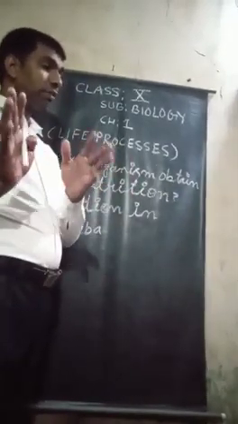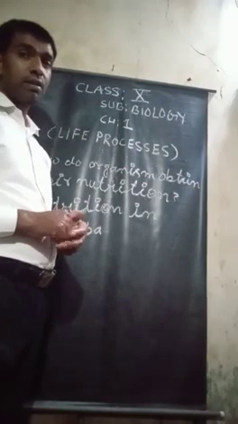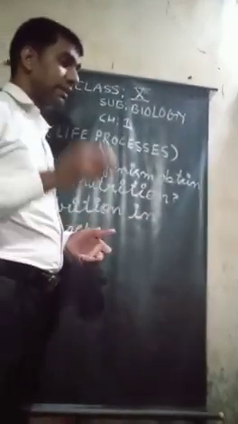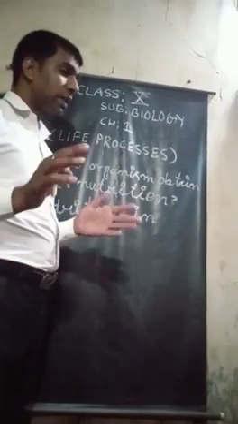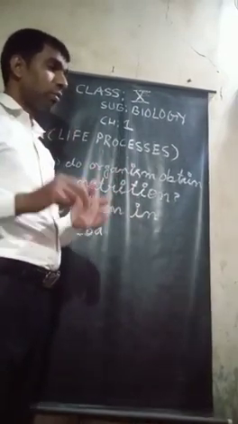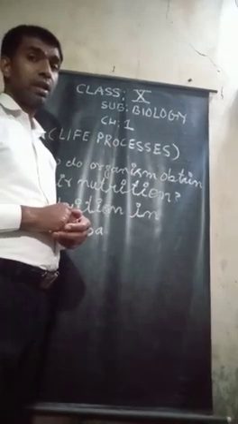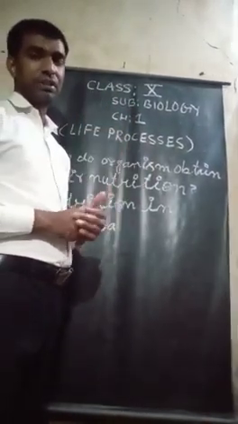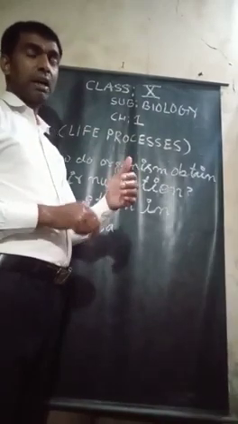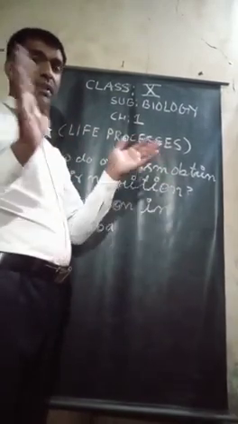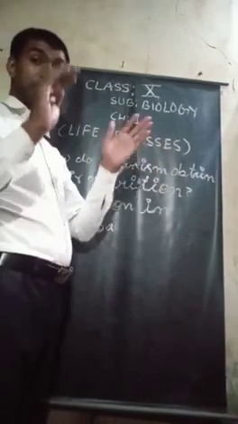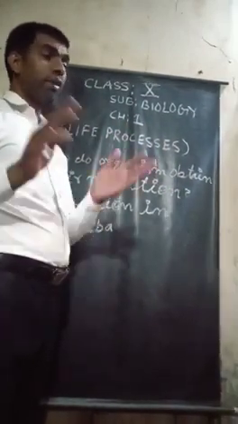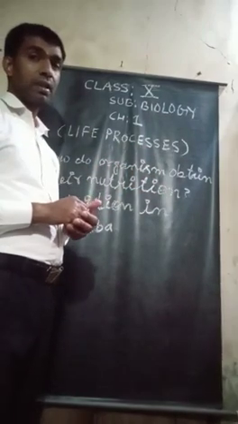As the complexity of an organism increases, its body parts become specialized to perform different functions. That means the body parts of heterotrophs are specialized to perform different and specific functions.